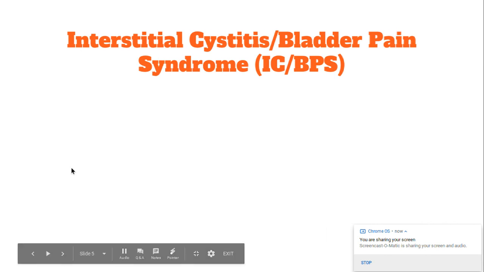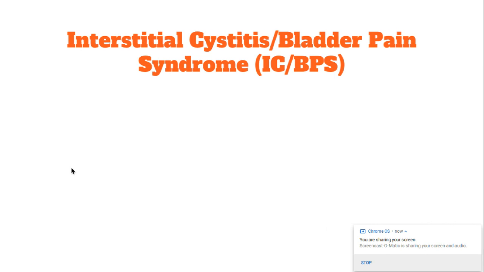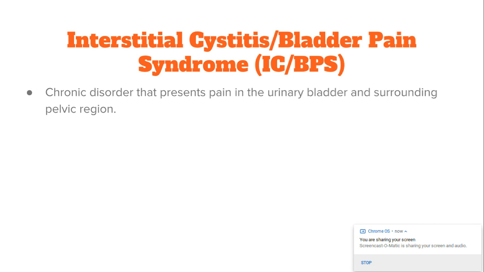Interstitial cystitis, or bladder pain syndrome, is a chronic voiding disorder that presents with pain in the urinary bladder and surrounding pelvic region. The superficial cells of the urothelium develop tight junctions that restrict urine movement across the urothelium.